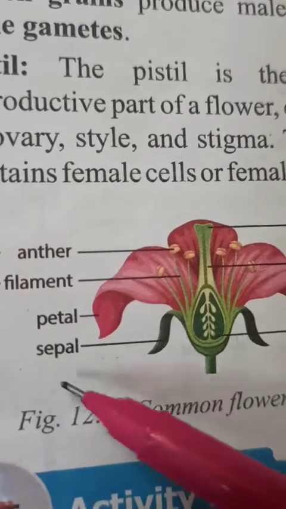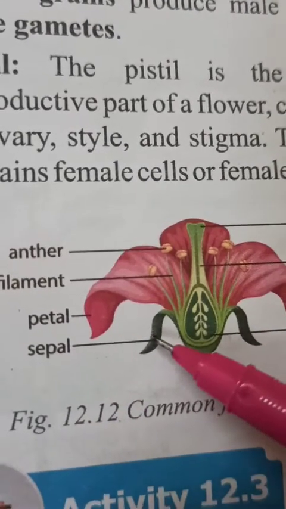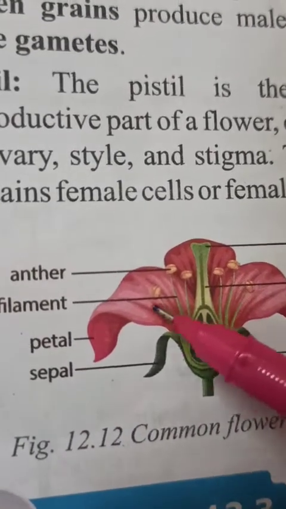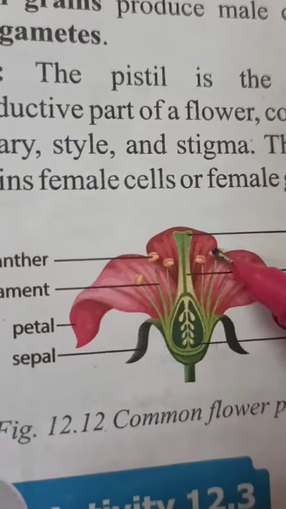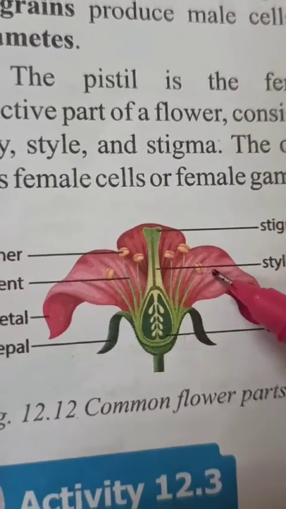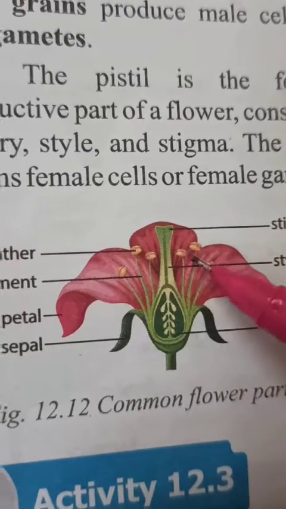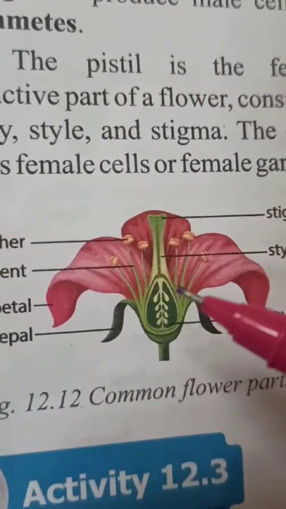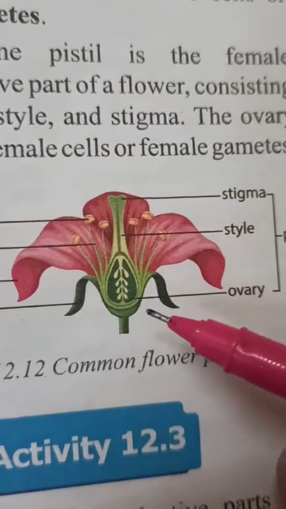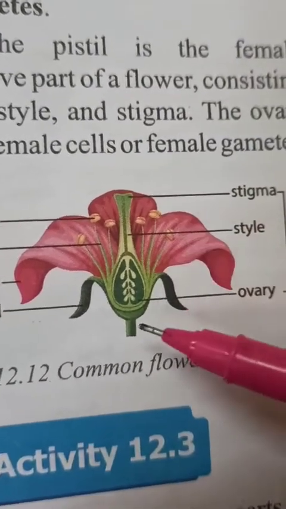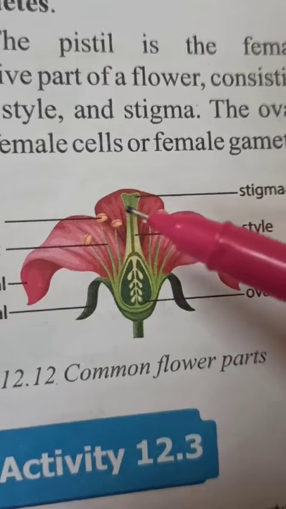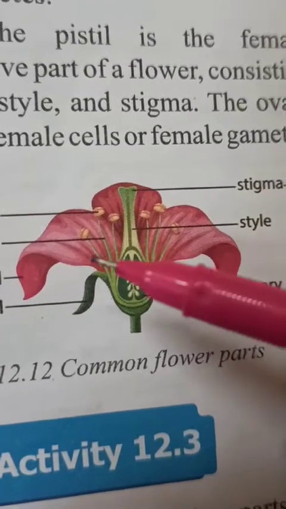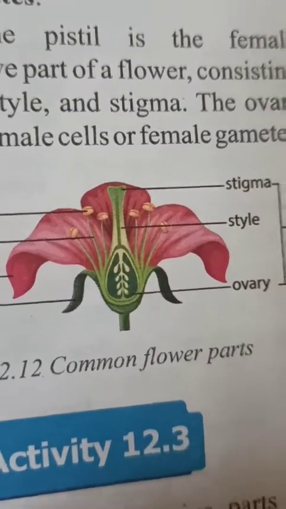After the green sepals, there is a colorful and attractive part. You can see three here because this is a flower cut longitudinally into two pieces.